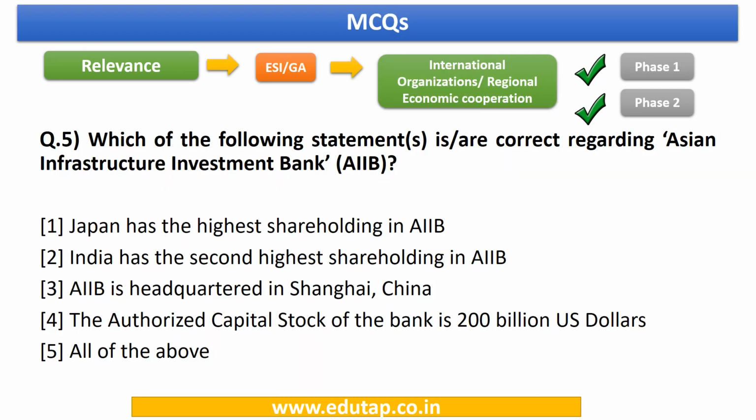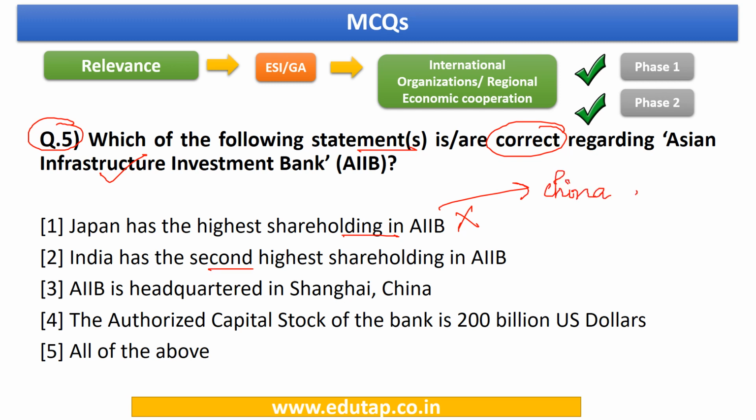Now let us have a look at question number 5. It says, which of the following statements is or are correct regarding the Asian Infrastructure Investment Bank? Okay. Now let us go statement by statement. The first one, Japan has the highest shareholding in AIIB. No, this statement is incorrect. In fact, China is a country which has a higher shareholding in it.